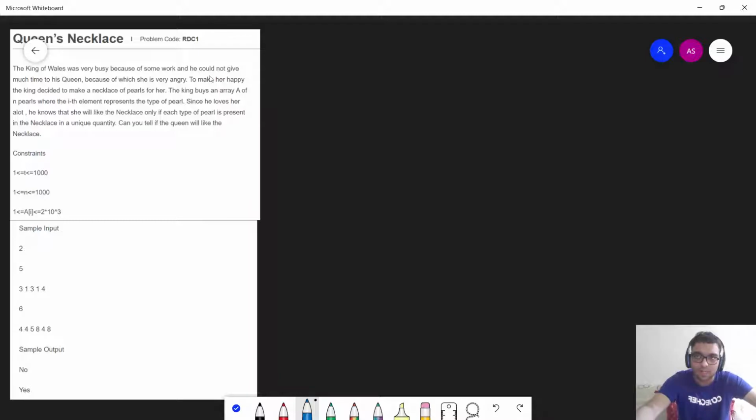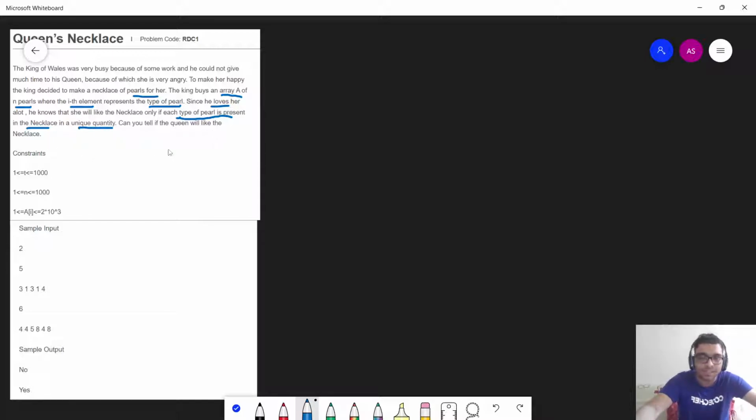Okay, let us try to understand the problem statement. The king was very busy because of some work, and he could not give much time to his queen, because of which she was angry. To make her happy, the king decided to make a necklace of pearls for her. The king buys an array A of n pearls, where the ith element represents the type of pearl. Since he loves her a lot, he knows that she will like the necklace if and only if each type of pearl is present in the necklace in a unique quantity. Can you tell if the queen will like the necklace?